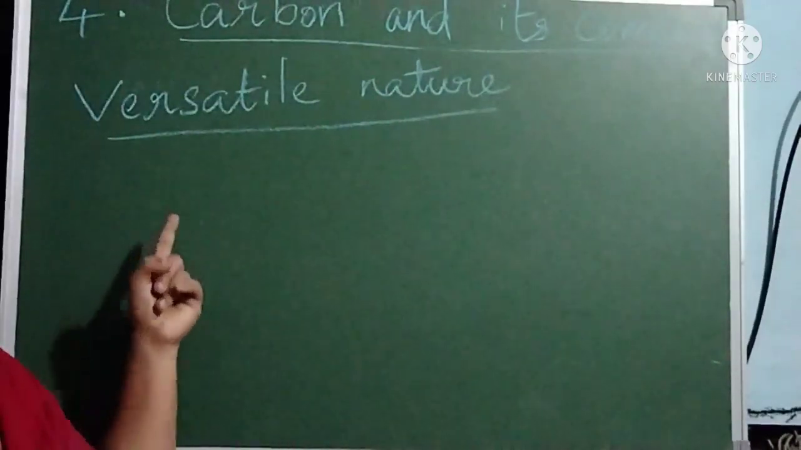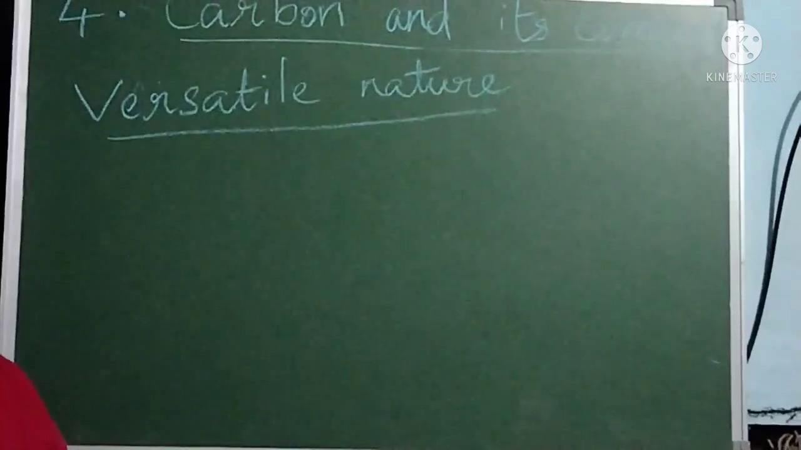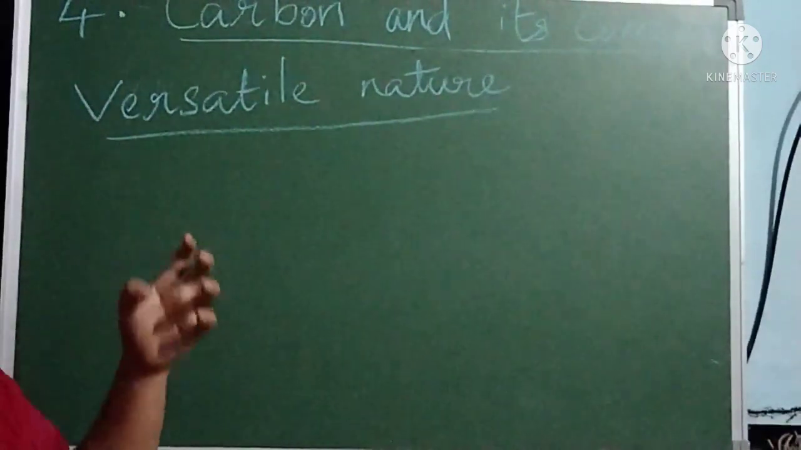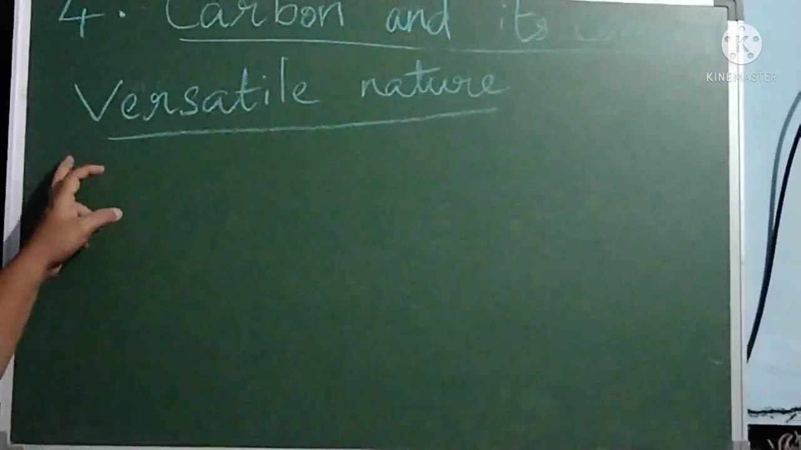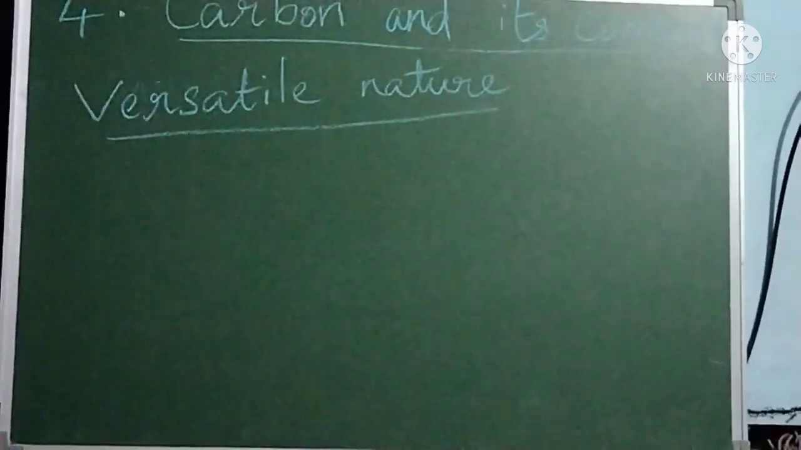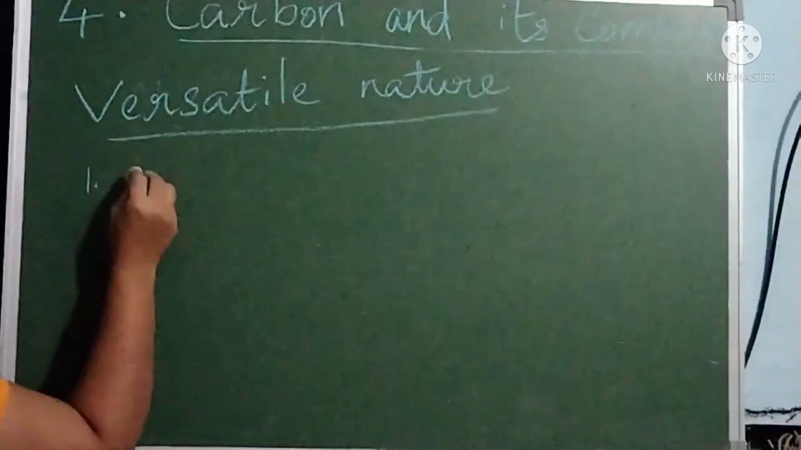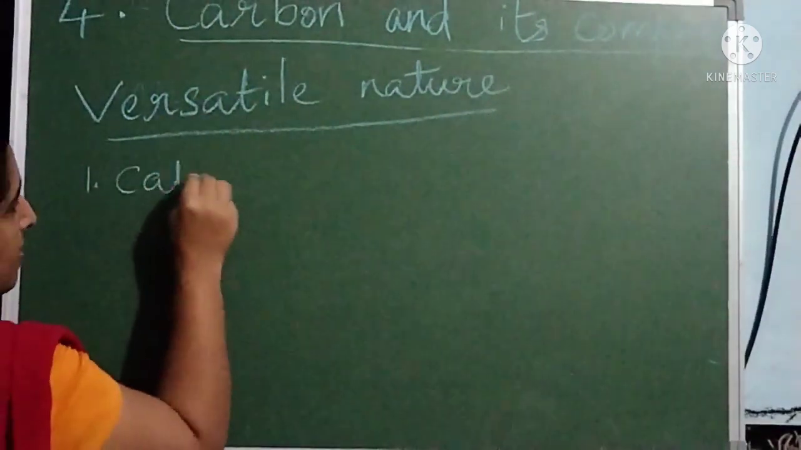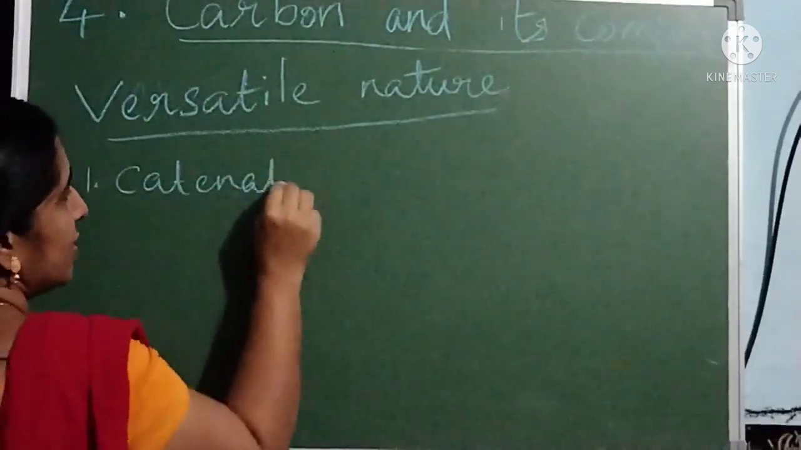Versatile nature of carbon. Carbon has some properties we have already studied, and in this chapter we have to study another property of carbon, that is called the versatile nature of carbon. The first one is catenation.